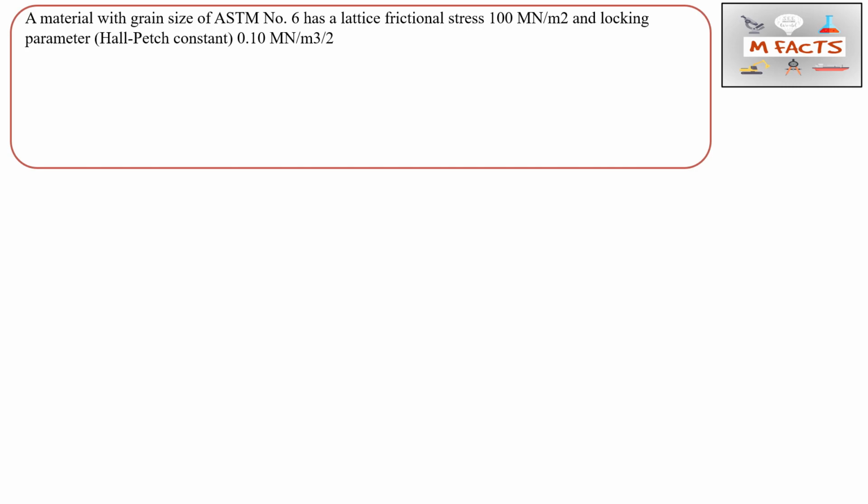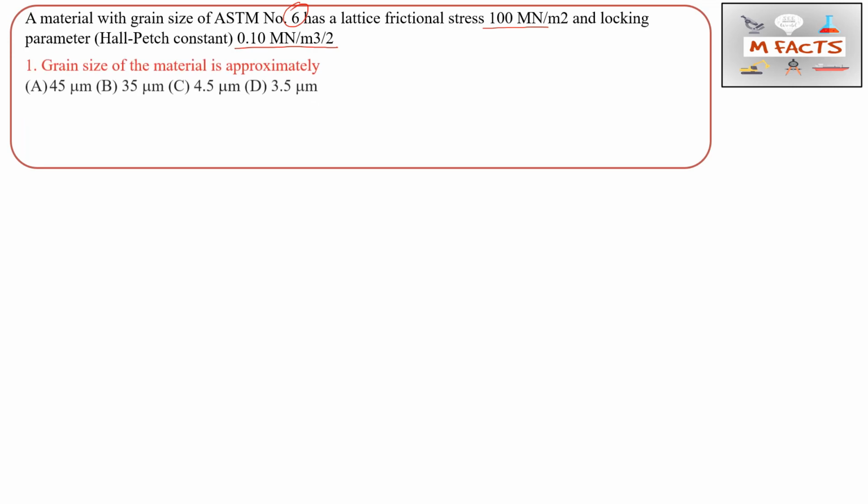So the question is, a material with grain size of ASTM number 6 has a lattice frictional stress. They have given the lattice frictional stress. We will see what this lattice frictional stress is. And the locking parameter, Hall-Petch constant, is also given, that is 0.10 MN m^(-3/2). Okay, so this is all the data given in this question, that is frictional stress and Hall-Petch constant.